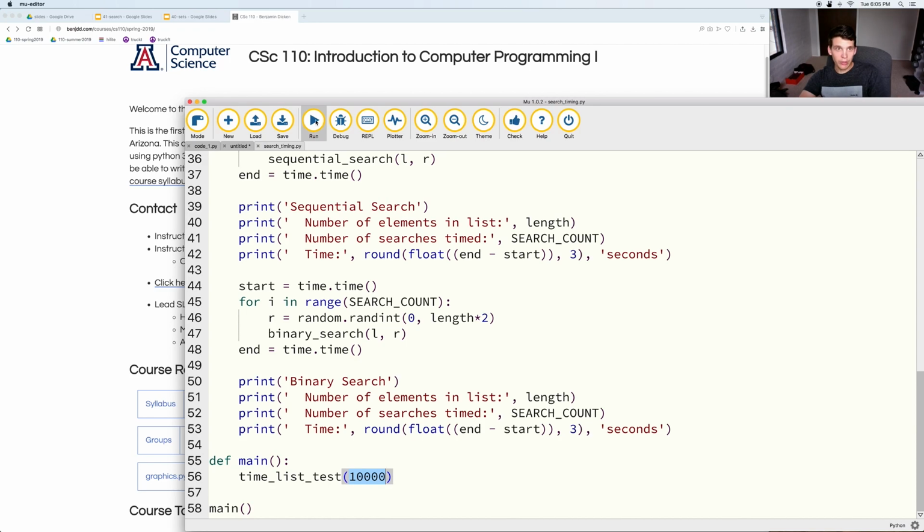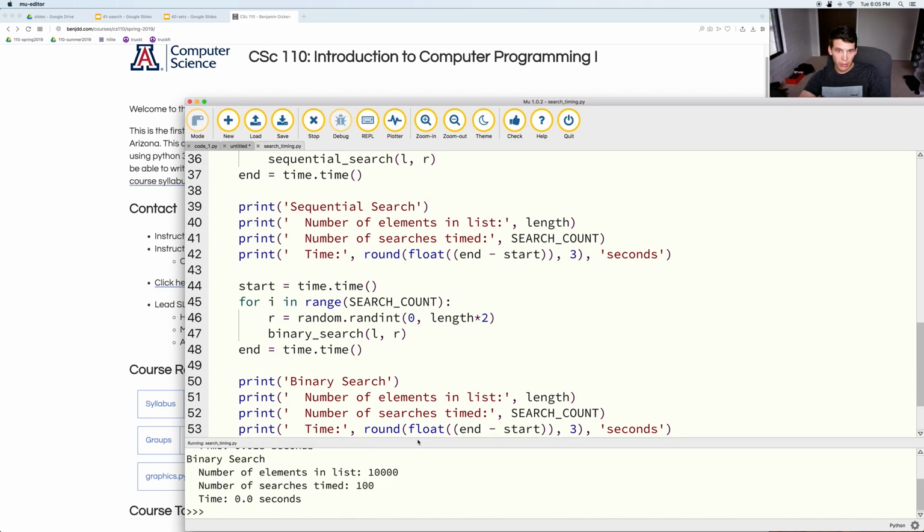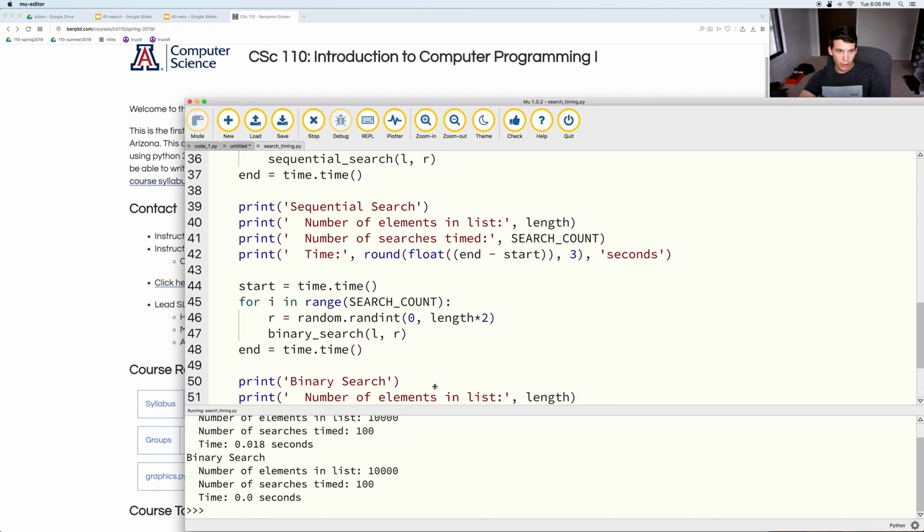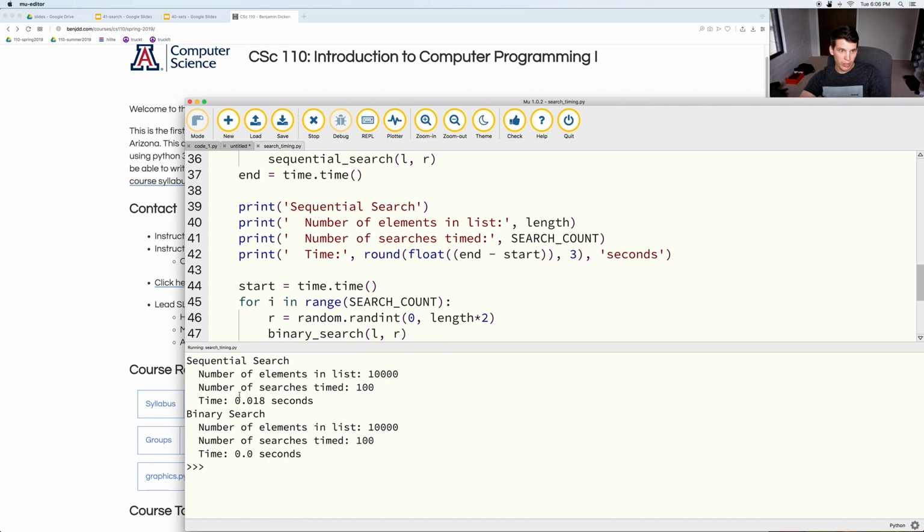So if I run this based on a list of 10,000 elements, both of them go pretty quick. Sequential search took 0.018 seconds to do 100 searches through a list that big. Binary search probably took some time, but it went so fast that it reports it as 0.0.